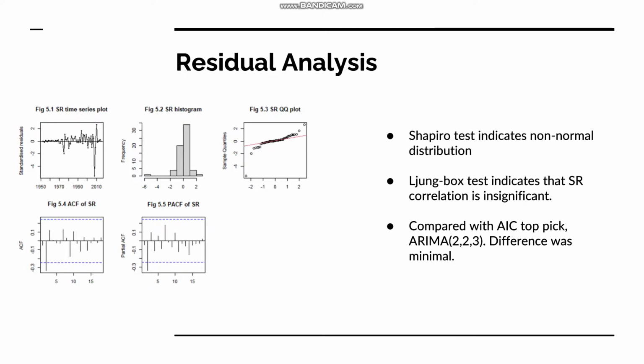The ACF and PACF only have one significant lag, and further tests conducted with the Ljung-Box test indicate that these are insignificant, along with our potential residual correlations. Additionally, this same test was run on the former AIC top pick, ARIMA 223, and differences were found to be minimal. This further strengthens our resolve to adopt the ARIMA 023 as our main method of forecasting.